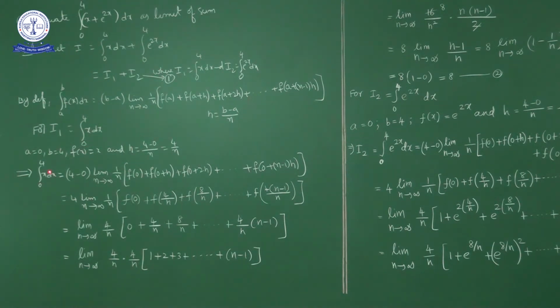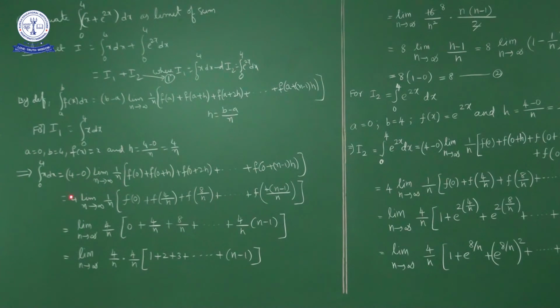So what we get? Integral 0 to 4 x dx equal to b minus a, 4 minus 0 into limit n approaches to infinity, 1 by n into f of a, f of 0 plus f of 0 plus h plus f of 0 plus 2h plus and so on up to f of 0 plus n minus 1 into h. What is h? H is 4 by n. So in place of h I will write 4 by n.